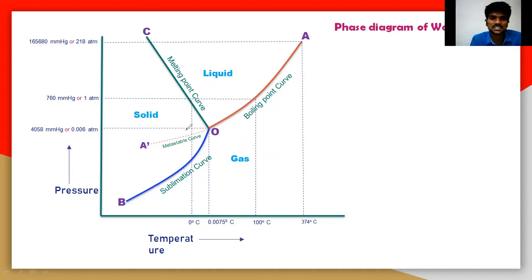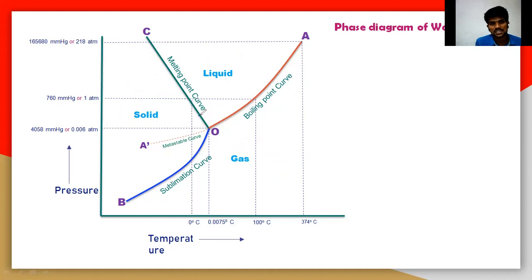All these curves, let us understand one by one. Why is the curve moving towards this side and this side, why is it not moving to that side? So let us understand the curve first.